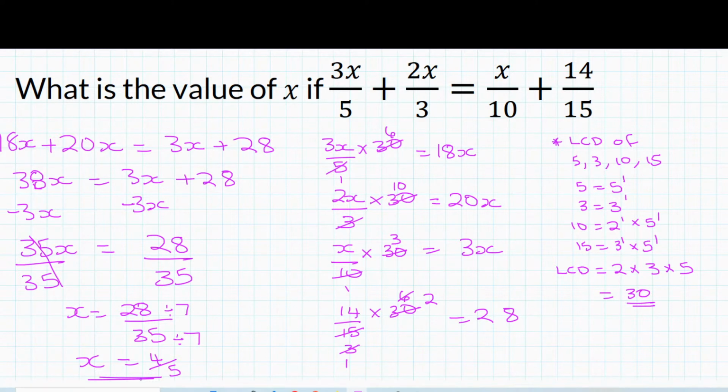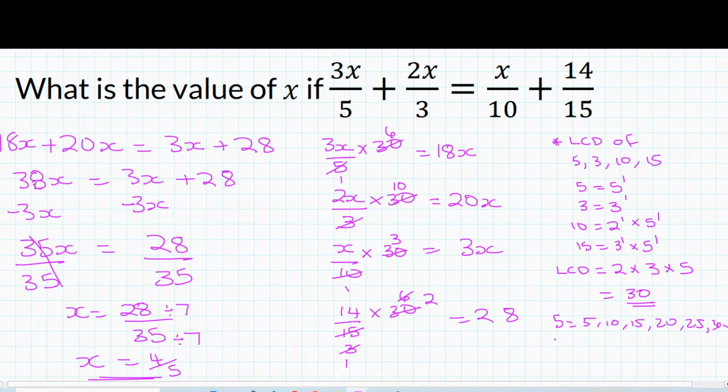You still don't get how I got 30. What you're looking for is a number that is a multiple of all of these numbers, but you're looking for the smallest one. So I'll show you something here. The long method is to list all the multiples of each of these numbers. So for 5, you would list 5, 10, 15, 20, 25, 30, and you keep going.